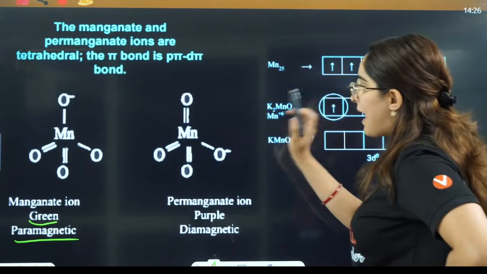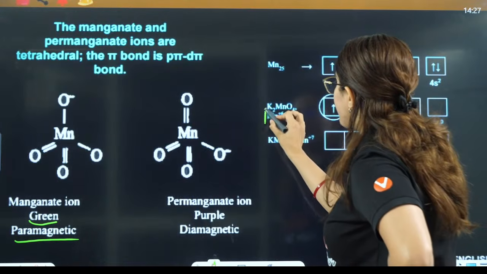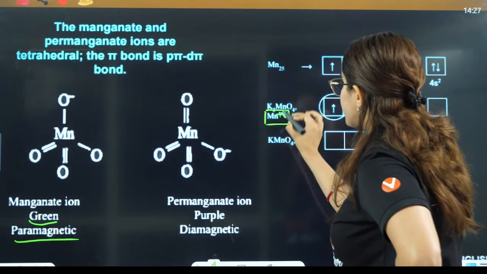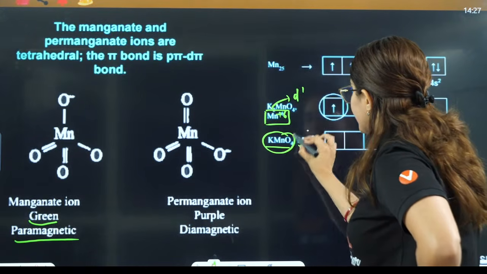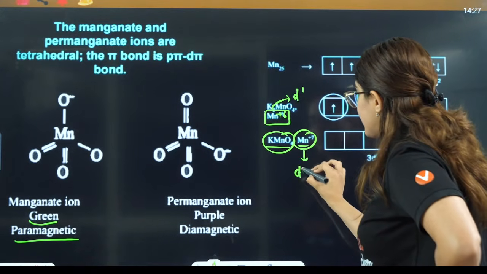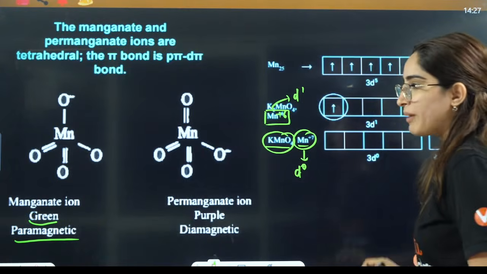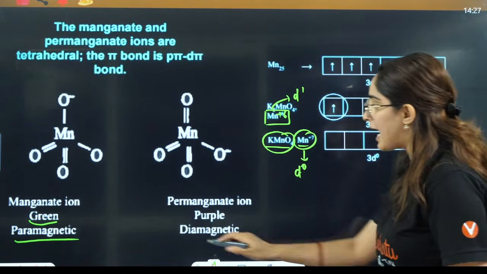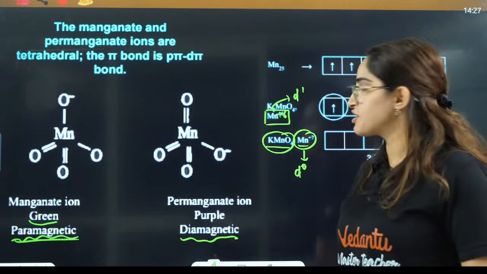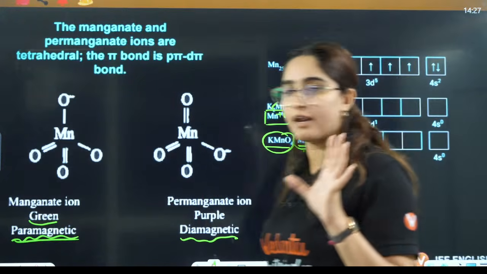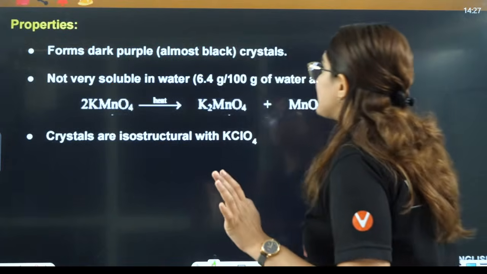In manganate ion, manganese exists in the Mn6 positive oxidation state, that means it exists in d1. In permanganate ion, it exists in Mn plus 7, that is d0. That is why d0 means no unpaired electron, so it is diamagnetic, and manganate ion is paramagnetic in nature, and both have tetrahedral shapes, right?